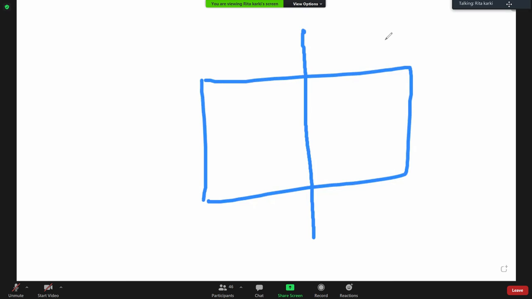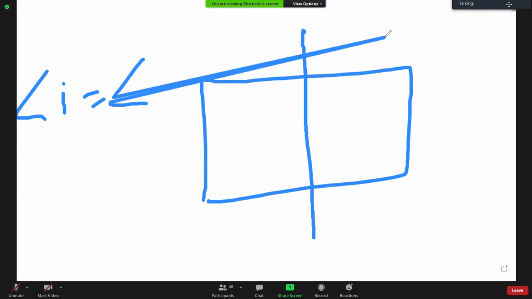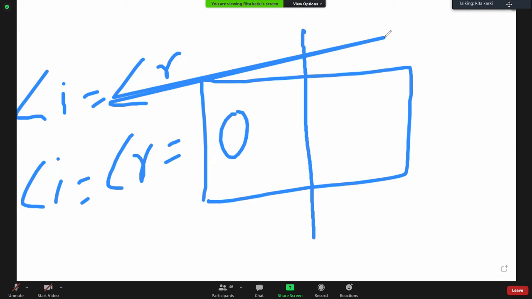That means there will be no angle formed by the normal with the refracted ray and the incident ray. Both the angle of incidence and the angle of refraction will be zero. No angle will be formed in this particular scenario. Clear? Clear, everyone?